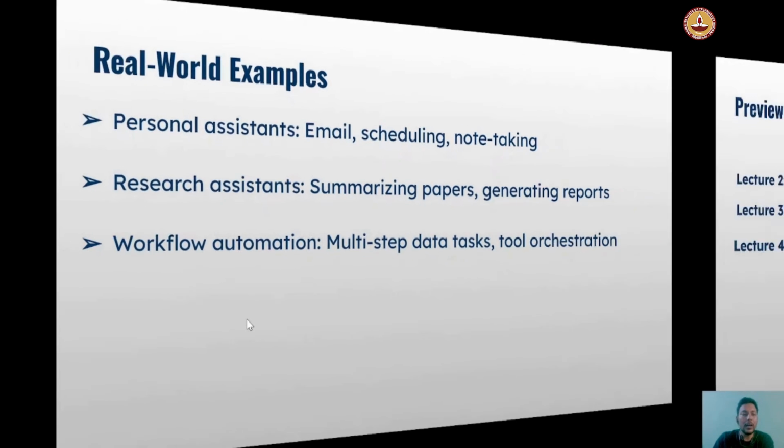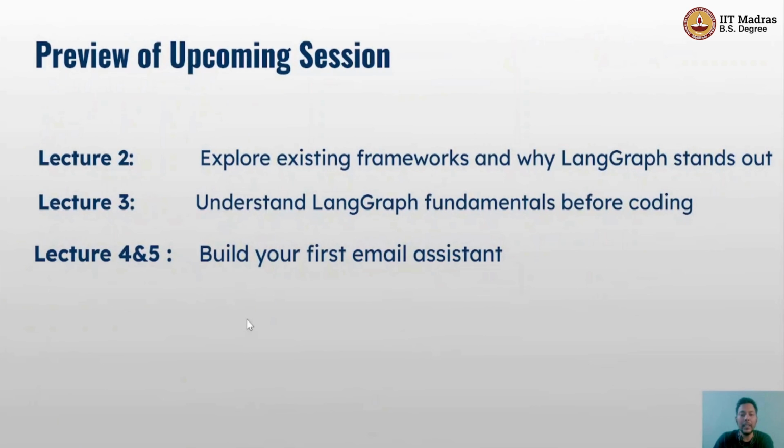Let's try to summarize what we have learned till now. First we talked about what an AI agent exactly is, then how they operate, then what the core components of an AI agent are, and how it is different from traditional LLMs. So that's it for session one. I hope you now have a clear understanding of what AI agents are and why they matter. In the next session, we will dive deeper into the ecosystem and prepare for building our first agent. Okay, thank you.